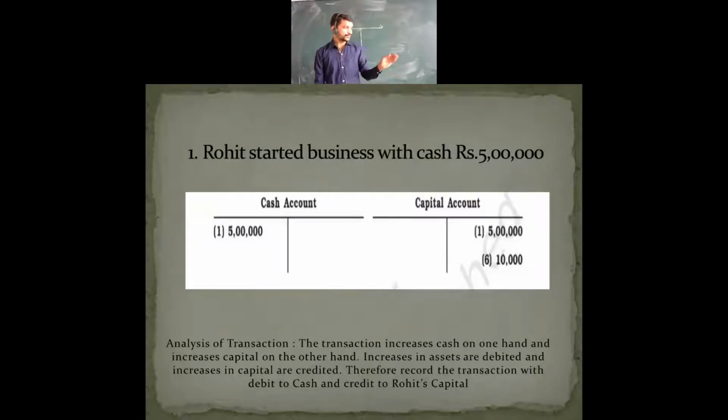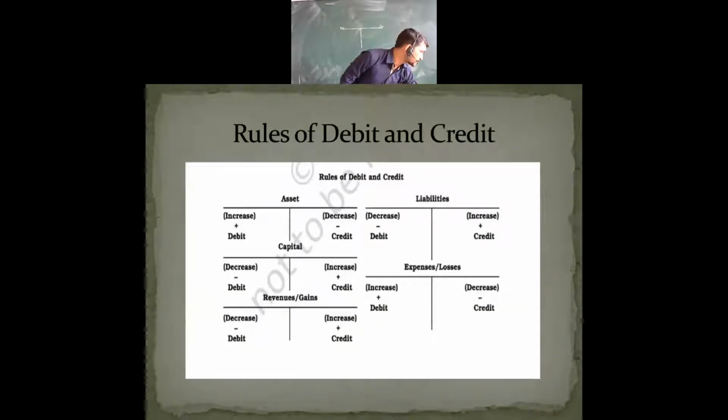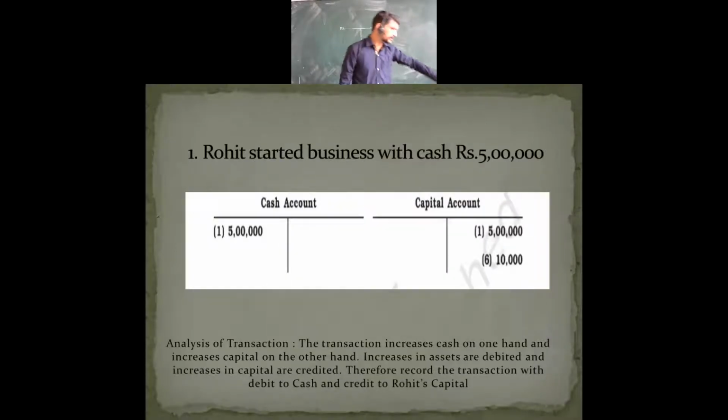Keep in mind that we are seeing the first rule, the first concept I told you about capital. In the last session, I showed that when capital increases, we credit it, and when it decreases, we debit it. So when you start a business with rupees 5 lakh, the cash account opens on the debit side, and the capital account on the credit side. This we can see here. So it is the first entry.